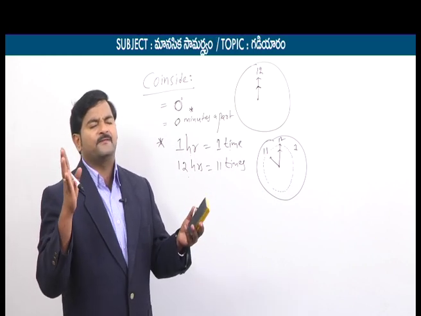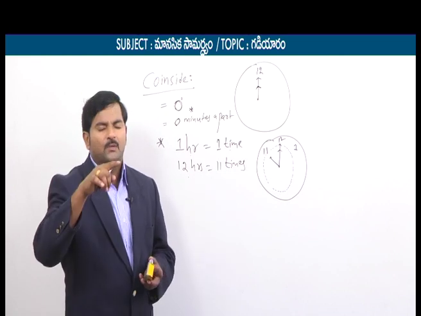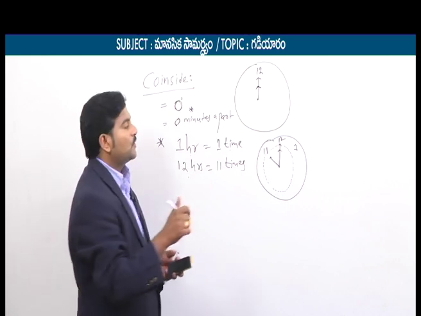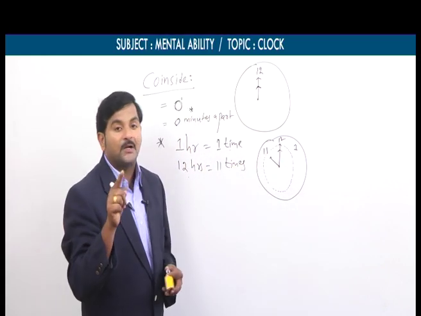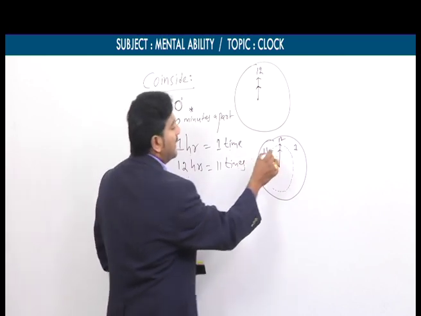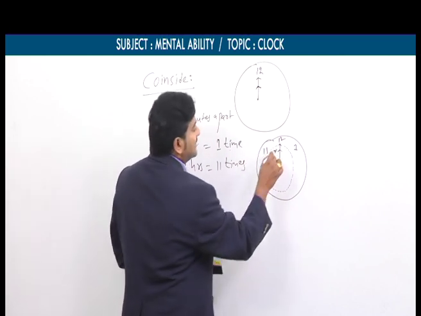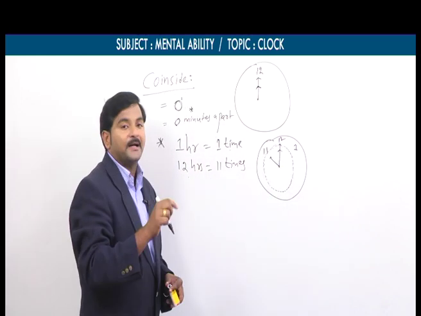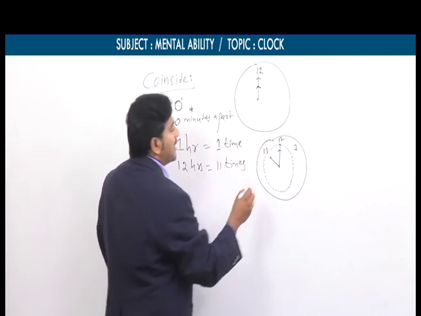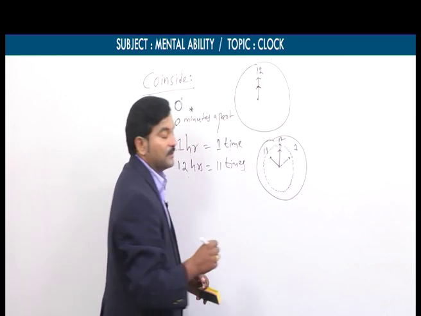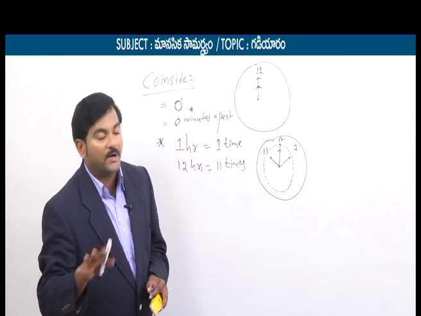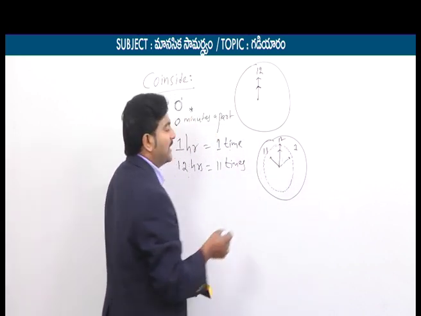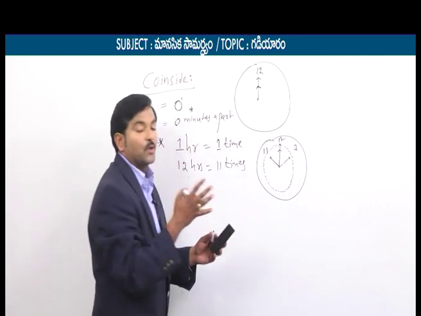Just imagine, time is at 11 o'clock. Now after 1 hour, time is at 12 o'clock. In the span of this 1 hour, two hands coincide only one time. That too at what time? At exactly 12 noon. Similarly, in the second phase, the minute hand rotates again. If the minute hand rotates 1 hour, then the hour hand moves to 1 o'clock. But in this second part, when the minute hand moves 1 hour, there is no coincidence.